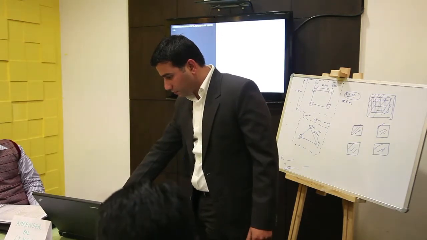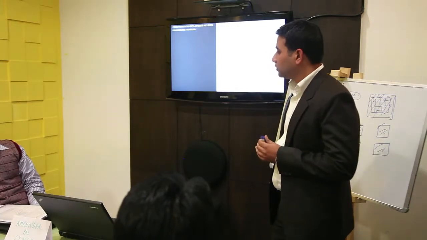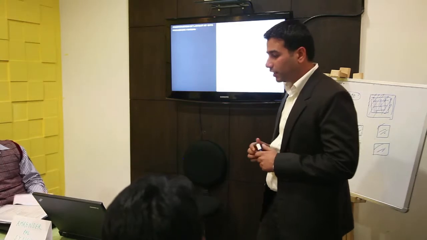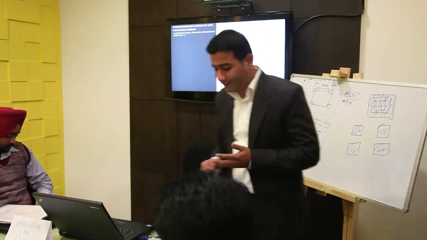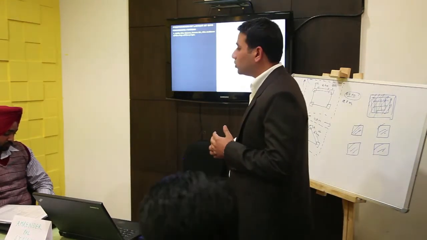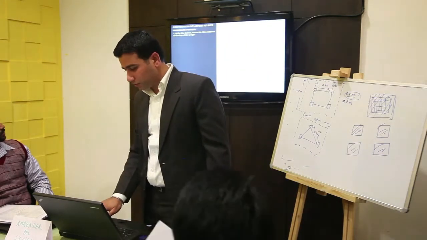Now, how to prepare the layout of any site? Firstly, go to the site where you have to put the location. Write the site name, site ID, tower height, and site address on the top of a white paper. Coordinates also.